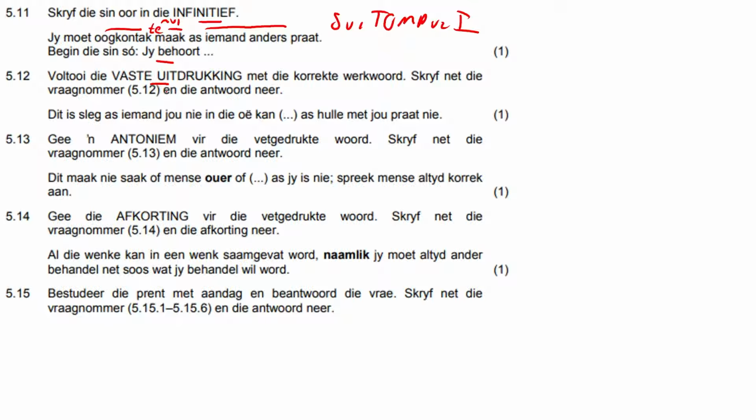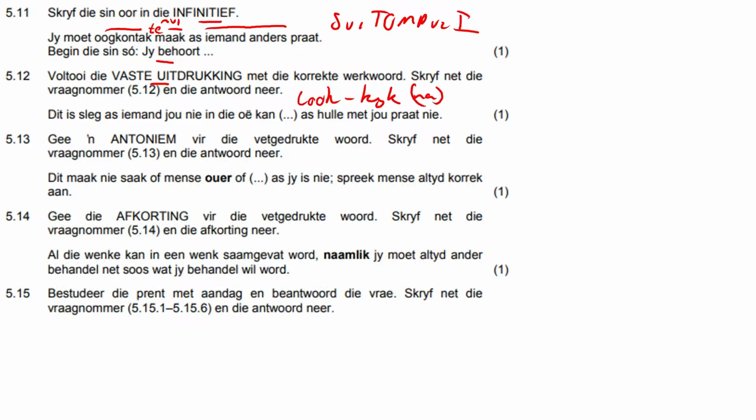5.12, we've got an expression here. Dit is sleg as iemand jou nie in die oë kan kyk wat as hulle met jou praat. So it's bad or it's rude when people don't look at you in the eyes when they speak to you. So when people don't look at you. What is look in Afrikaans? Look is easy one, kyk. And if it was a voorsetsel, we would always add kyk na. Okay, that's a voorsetsel question, completely unrelated.